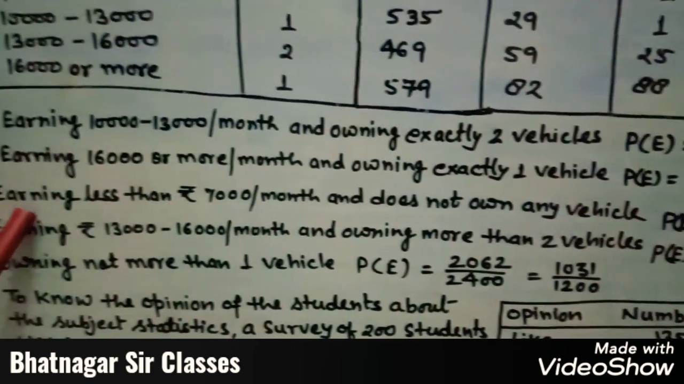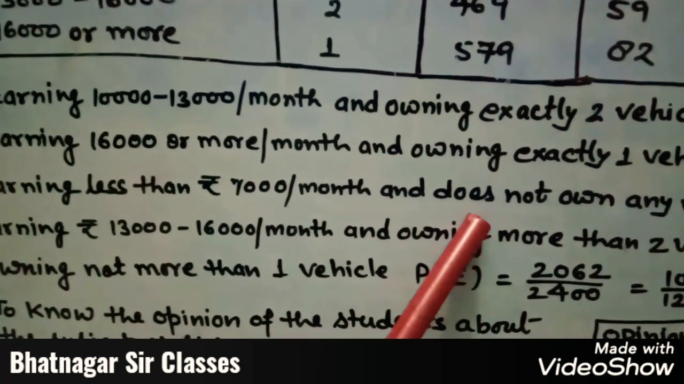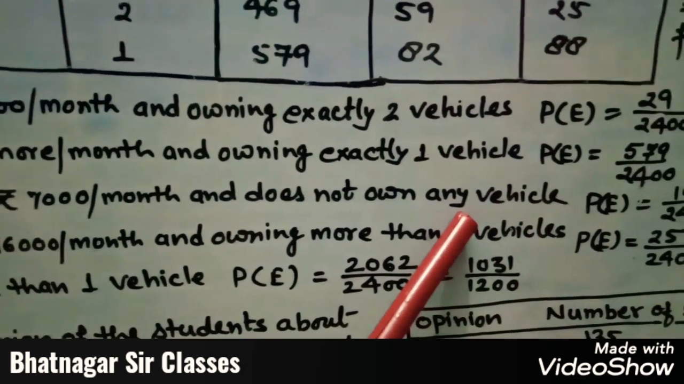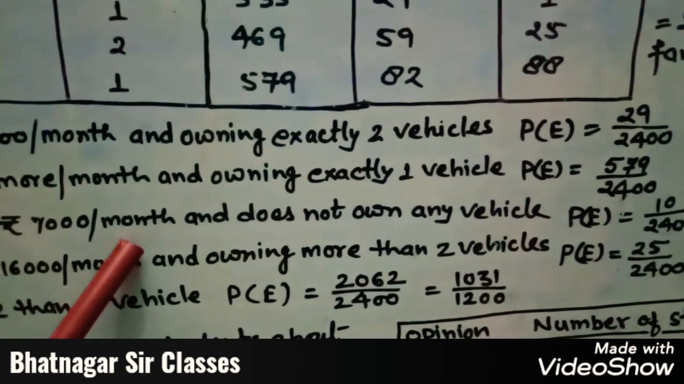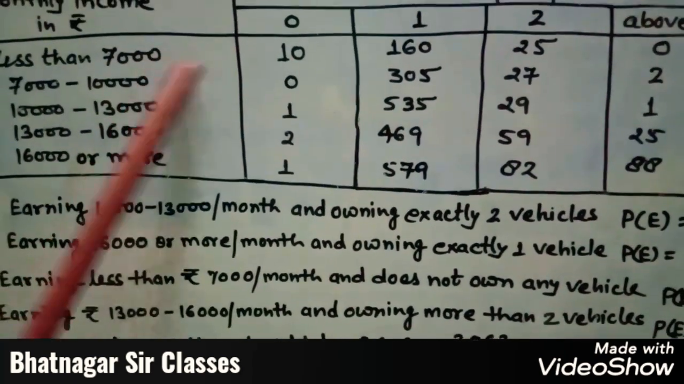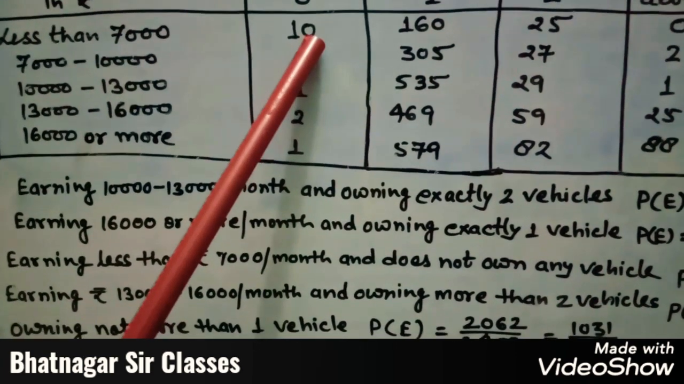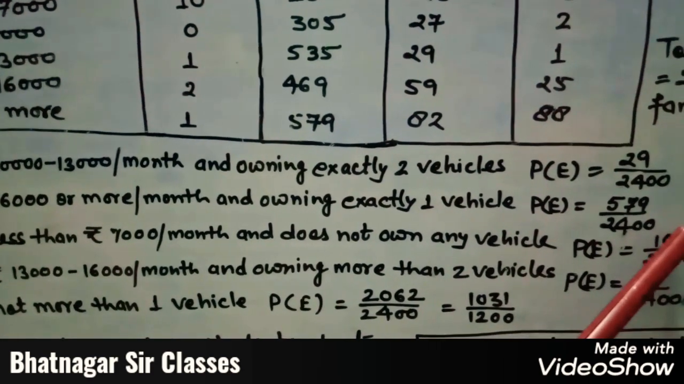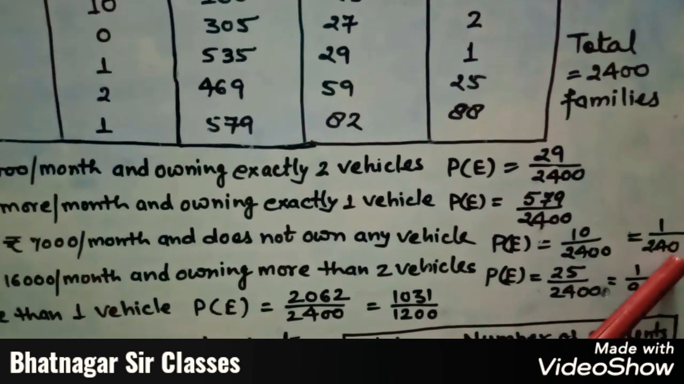Now part number 3, the slab is given: earning less than 7,000 rupees per month and does not own any vehicles. So here we have to check the number of families earning less than 7,000 per month and no vehicles. So it means less than 7,000 and no vehicles means 10 families. So therefore favorable outcomes here are 10 and total outcomes 2400. So when you cancel it, it will be 1 upon 240.